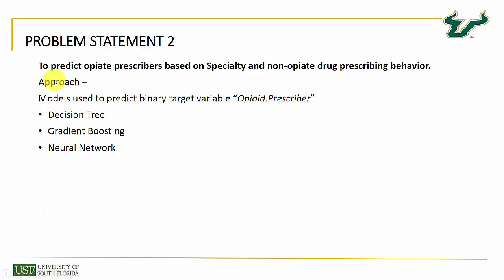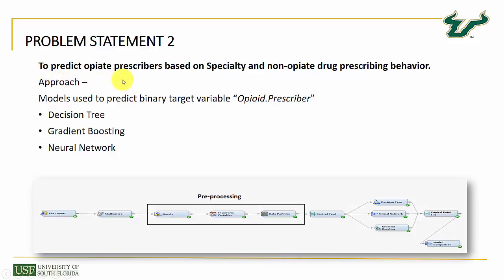So here comes problem statement number 2, which is to predict the opiate prescribers based on specialty and non-opiate drug prescribing behavior. The 3 models that we have used are decision tree, gradient boosting, and neural network. Again, for data partition, we have used a 60-20-20 combination because it was providing us the best results. All the rest of the pre-processing was the same as problem statement 1.